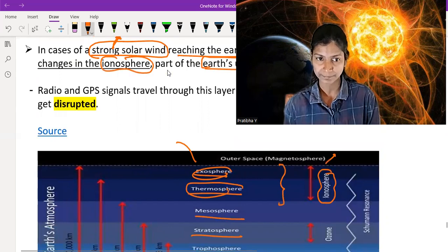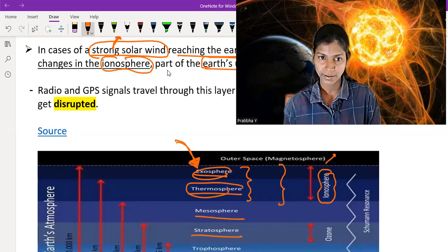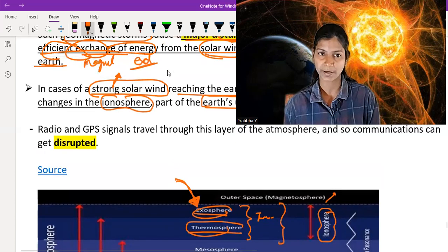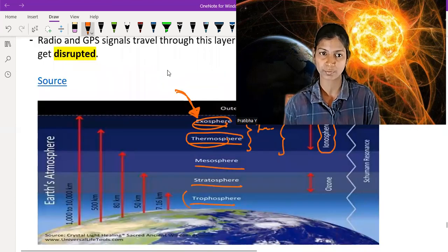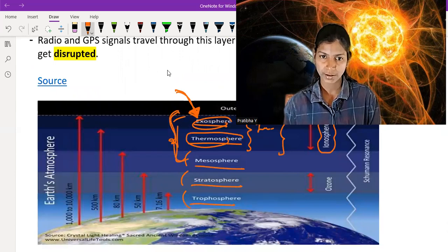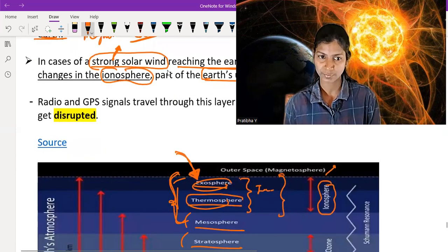So when high solar wind hits the environment surrounding planet Earth, it disturbs the ionosphere also. Changes occur in the ionosphere, and this ionosphere is a part of Earth's upper atmosphere. You can clearly see the five parts of the atmosphere: tropo, strato, meso, thermo, exo. The outer part of the atmosphere is called the ionosphere, combining exosphere plus thermosphere.